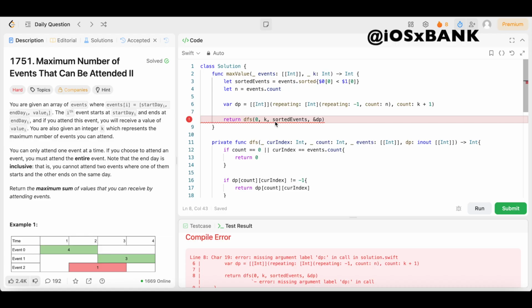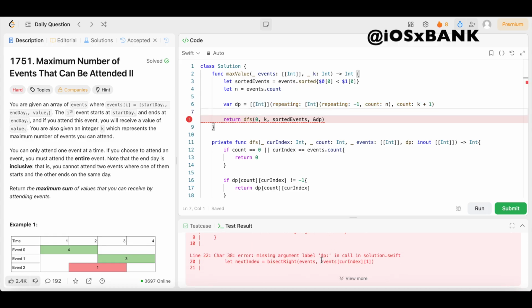So we got the return dfs 0, okay, sortedEvents and dp. So dp, it should be repeating. I don't know what's going on, y'all.